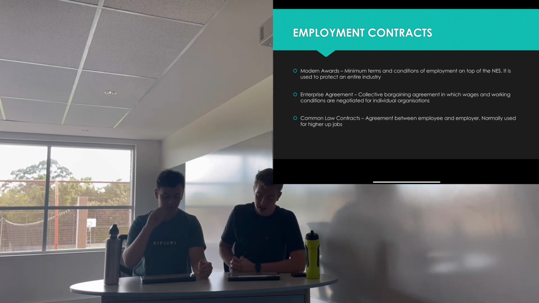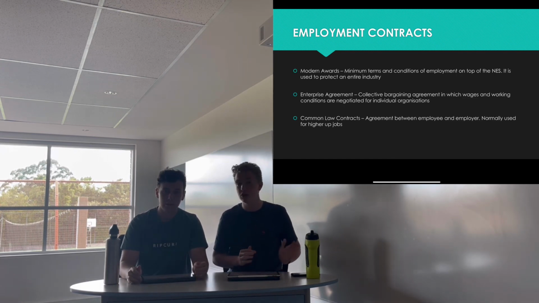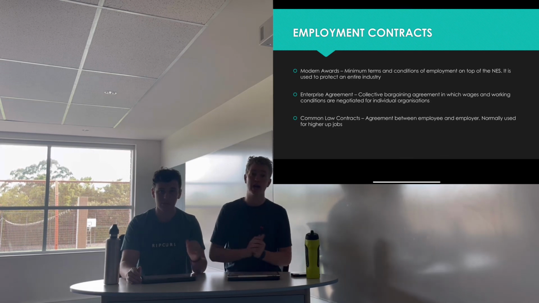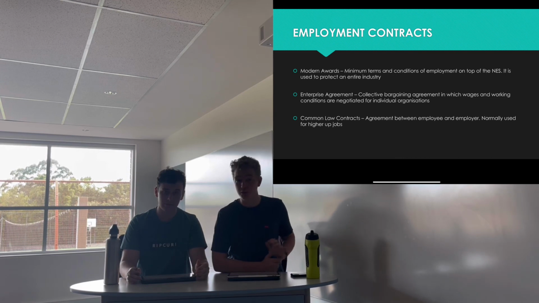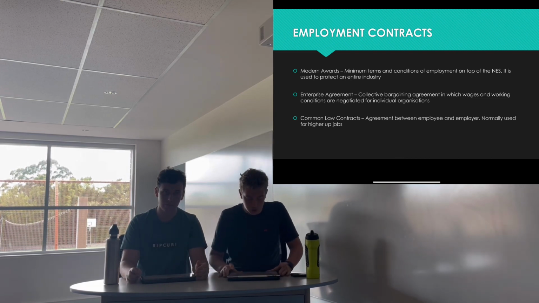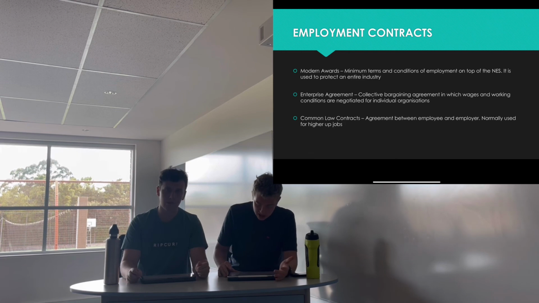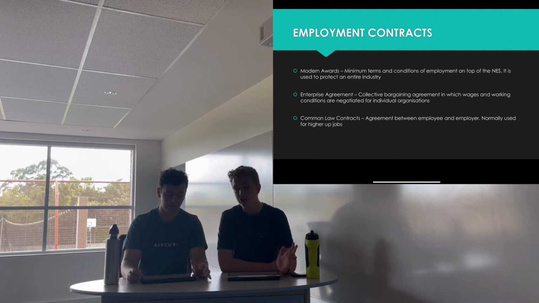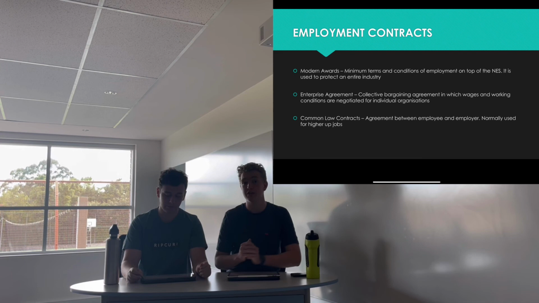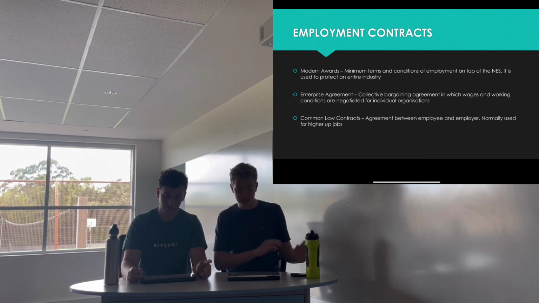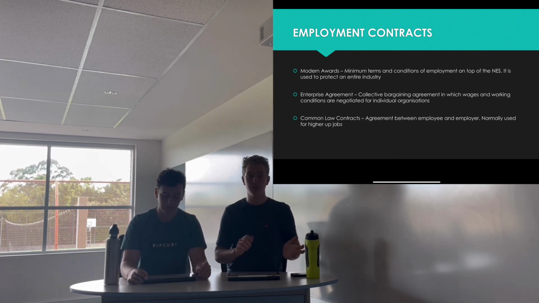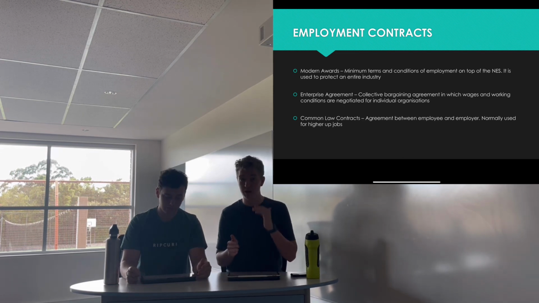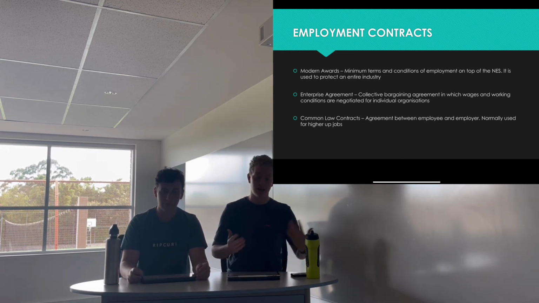working conditions are negotiated at the level of industrial organisations compared to previously the whole industry. So this is where an actual business itself will create one of these agreements, often in consultation with a group of employees or a trade union. So it provides advantages such as empowering the employees to be more involved in the bargaining process, and ensures that the worker is better off, because something that's very important about an enterprise agreement, because it's specific to the company, it can trump what is said in the modern award, but it needs to pass the better off overall test, which means that employees who are then put under an enterprise agreement as opposed to a modern award must be better off than they would have been under the modern award.